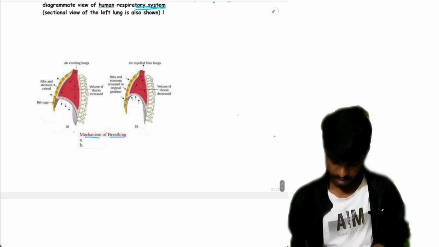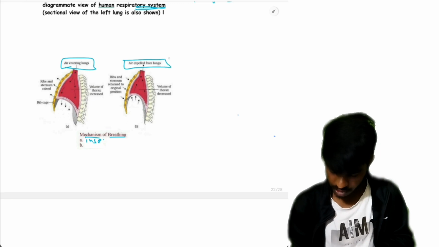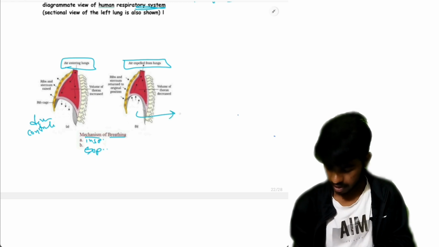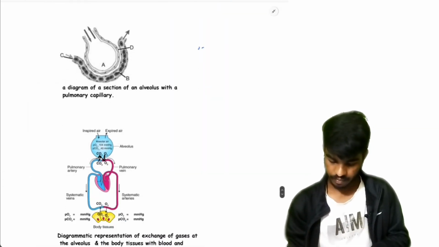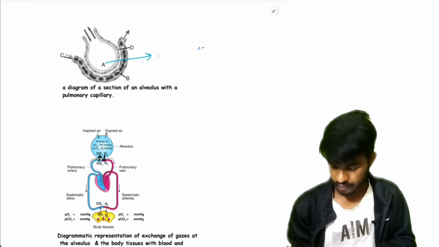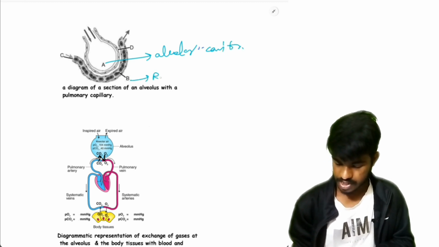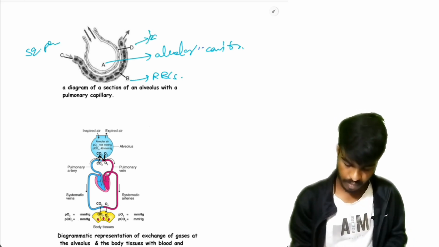And here, mechanism of breathing A and B. Here air is entering the lungs. It is inspiration. Here air is expelled from lungs. It is expiration. Here diaphragm is contracted. Here diaphragm is relaxed. And next, here A is the alveolar cavity and B is the RBCs and C is the squamous epithelium and D is the basement membrane.